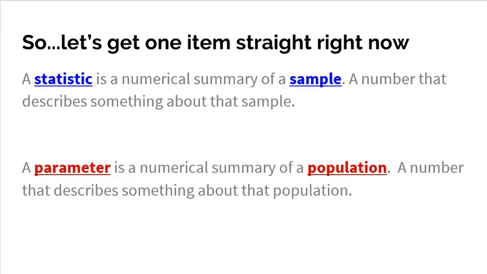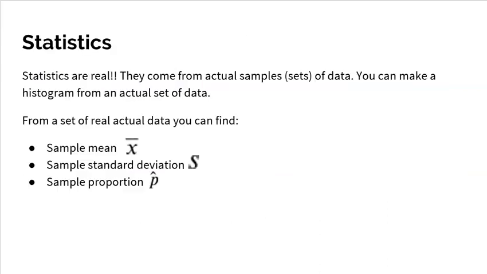So statistics are to samples what parameters are to populations. It's actually really easy to remember. Statistics and samples both begin with S. Parameters and populations both begin with P. So they are very, very similar. Statistics and parameters are pretty much the exact same thing, but it's where they come from that makes them either a statistic, if it's coming from a sample, or if it's used to describe a huge overall population, then it's a parameter. So let's dive into those a little bit more.